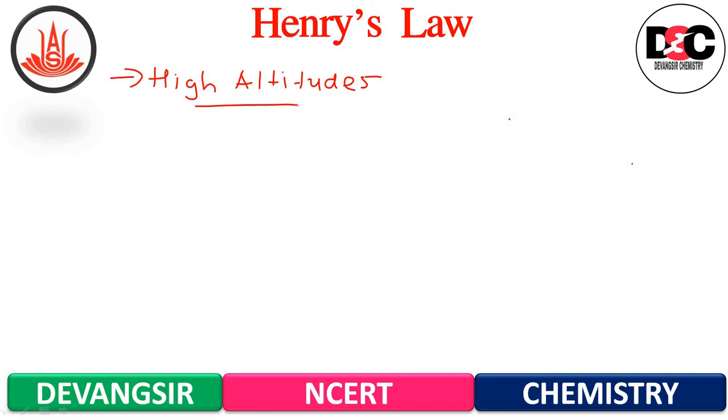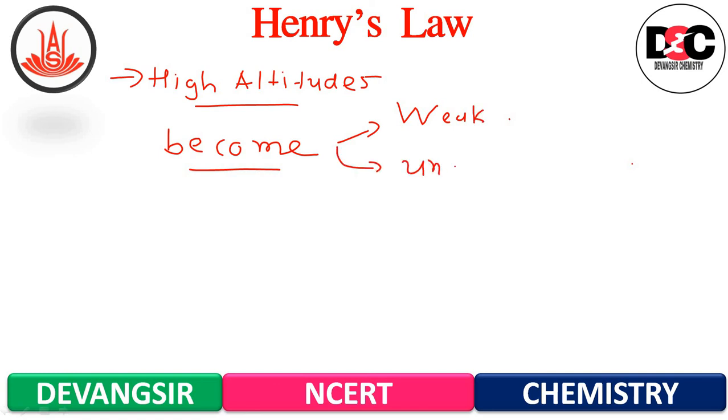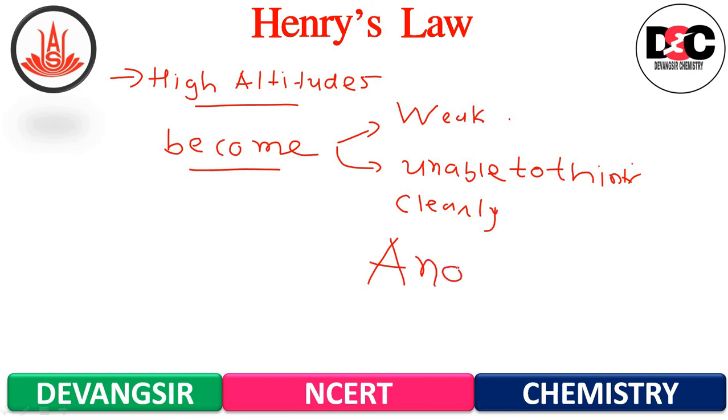Low blood oxygen causes climbers to become weak and unable to think clearly. These are symptoms of the condition which is known as anoxia. Okay.